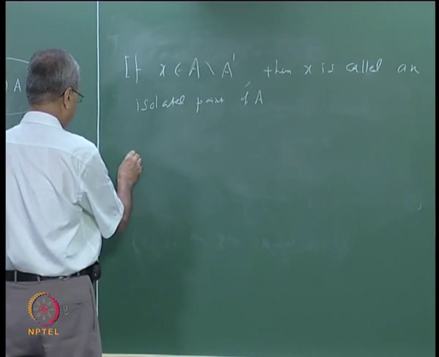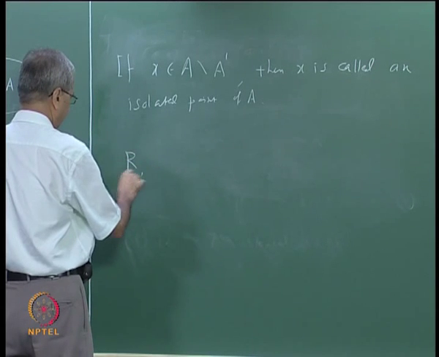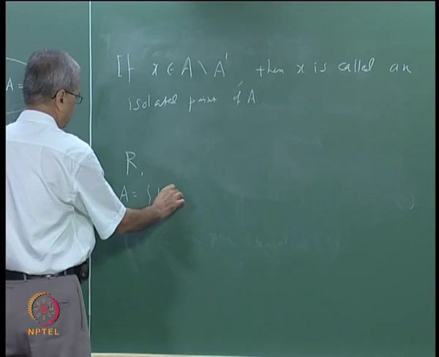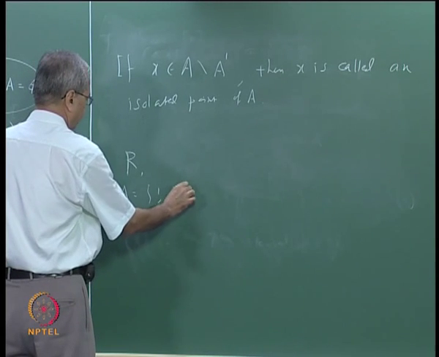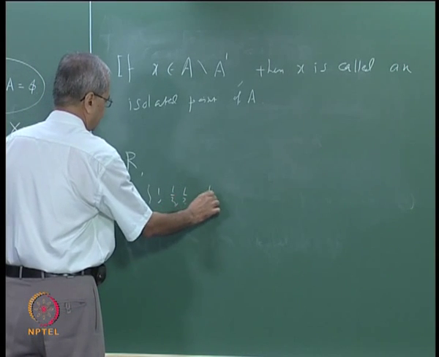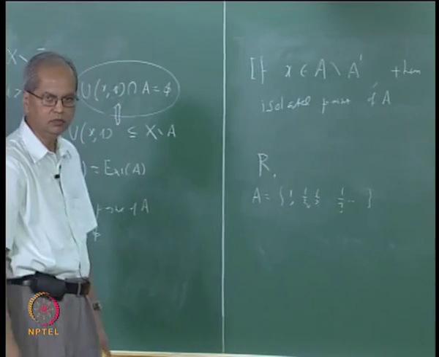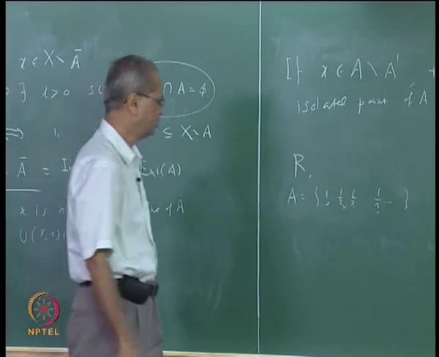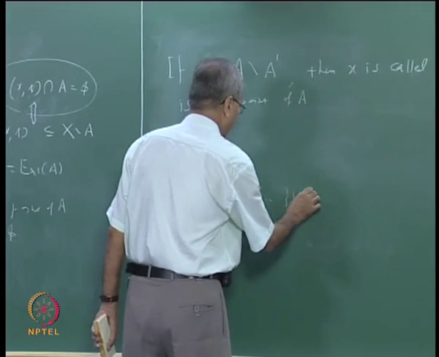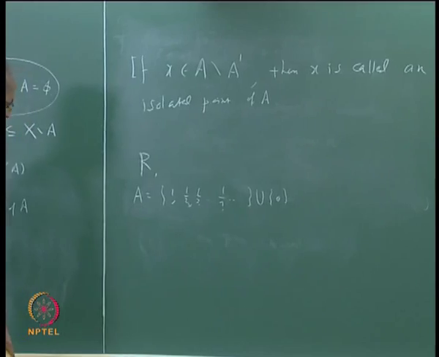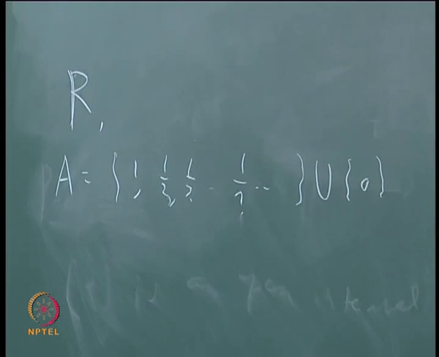So suppose I take R with the usual metric space. Suppose A is this set, 1, 1 by 2, 1 by 3, etc., in general 1 by n, and suppose I add 0 also to it.